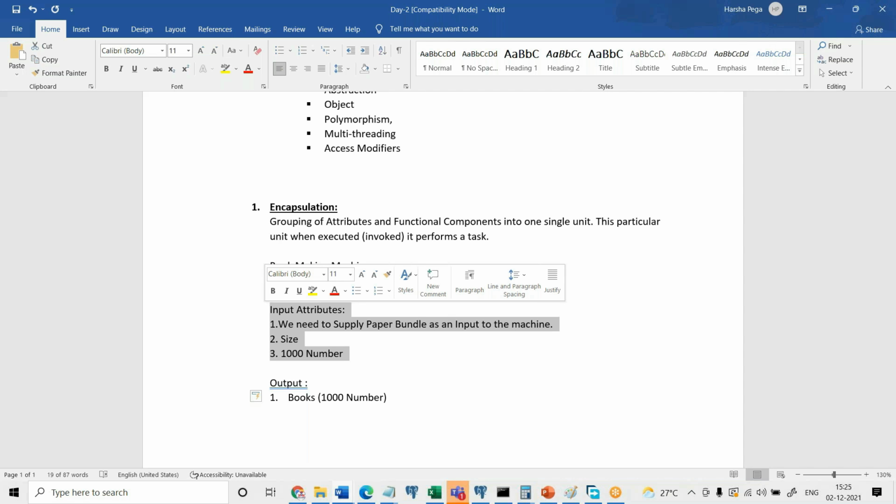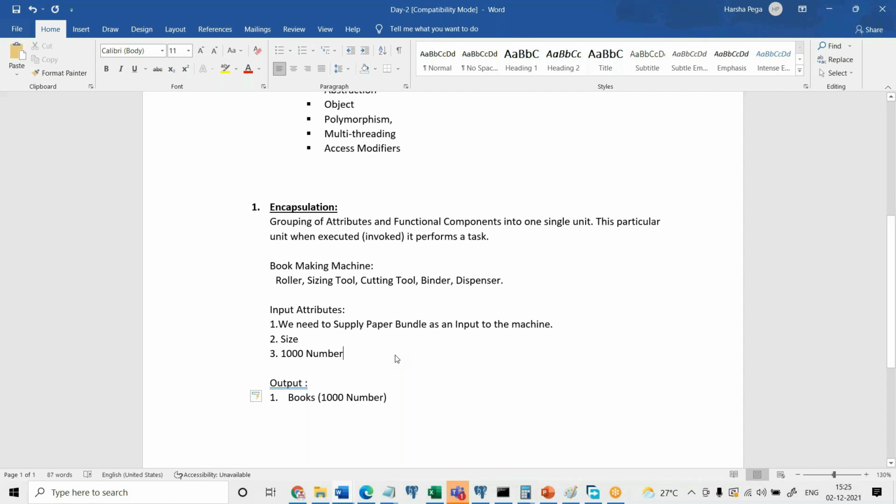If you are not supplying anything, there should be some defaults. If you're not supplying anything and you try to process it, maybe it will by default take A4 size, 100 books, and generate 100 books out of it, right? So encapsulation is grouping of attributes and functional components into one single unit. That particular unit is going to accept a specific input and generate a specific output by performing the required task.